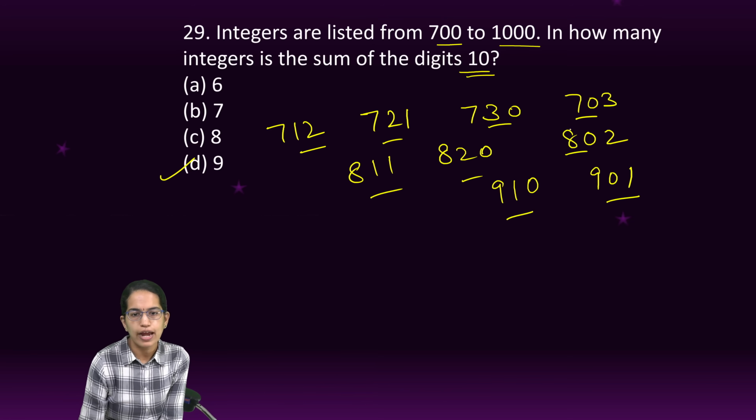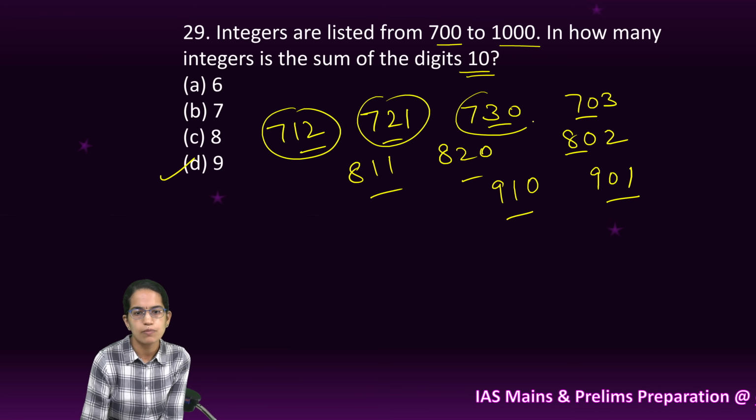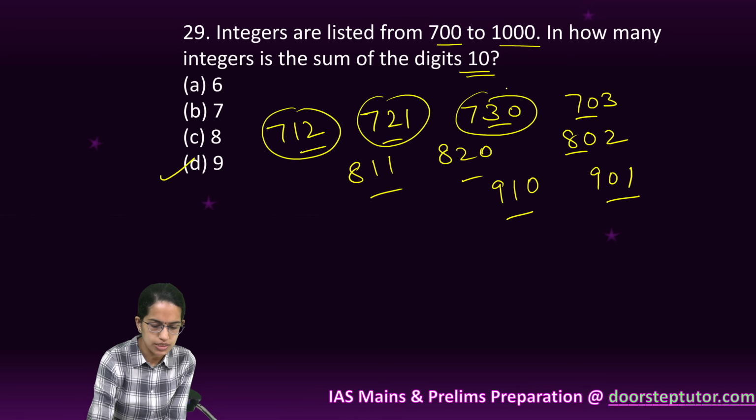So when I add all the digits within these numbers, the sum of the digits is 10.